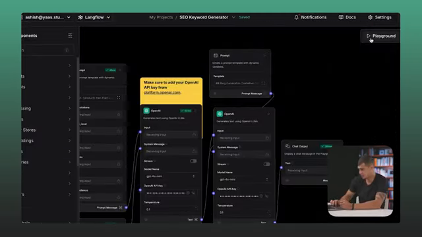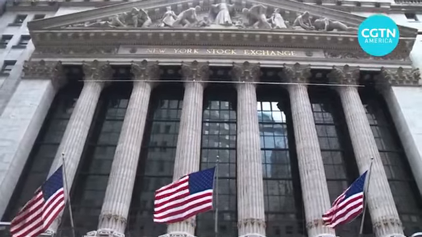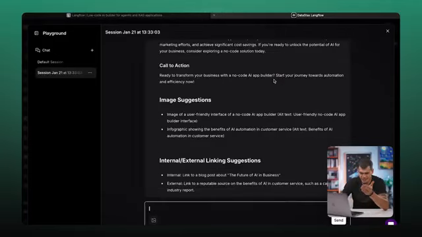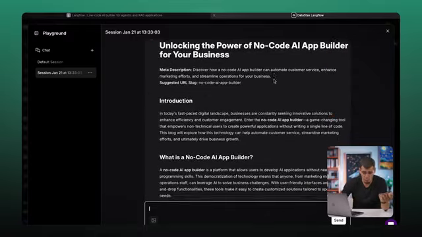Now we run play. This is going to take some time since it's not a single LLM call. Now, since we have a little time, what can we build to show you how easy it is to build an AI agent? Let's do something around the stock market. That's completely different from what we usually talk about, right? And here we got the response. It did the keyword research and also wrote a blog for it.